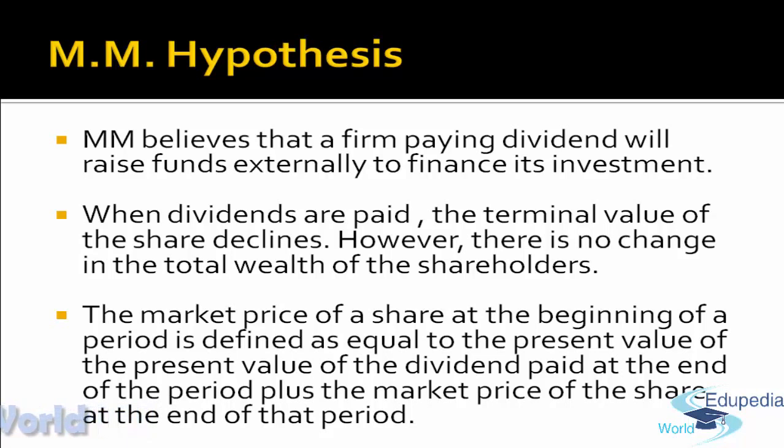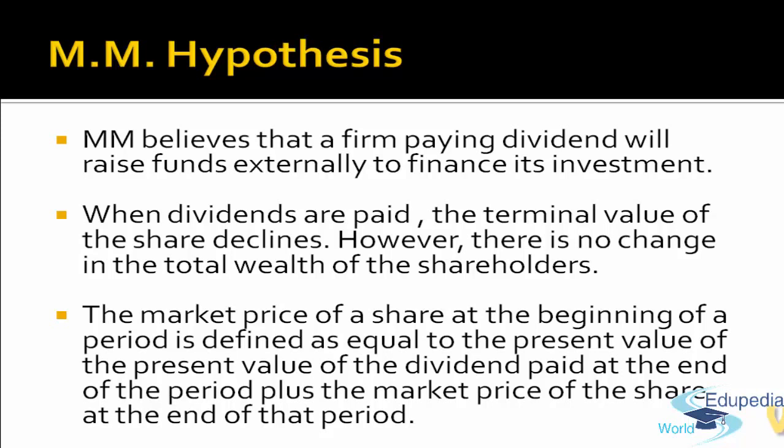If I'm not paying any dividend, let's say my dividend is 0, what is your expectation? For 100 rupees, by the end of the year P1 should be 120, which means your KE is 20%, because if the KE is 20%, the 100 will turn to 120 at the end of year 1. If I pay dividend, the value of the share declines.